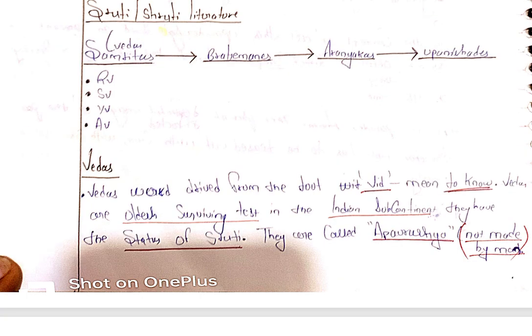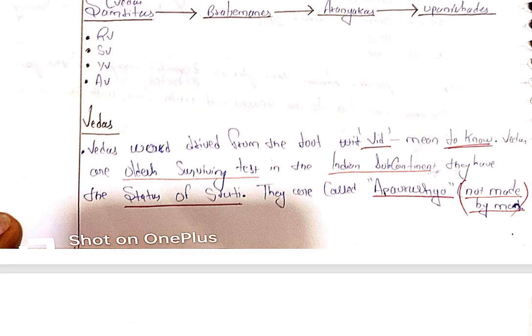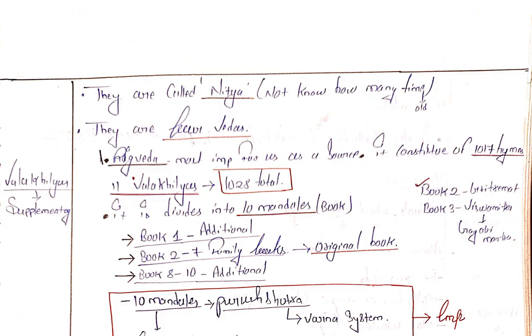So we are talking about the Vedas. The word Veda is derived from the root word vid, which means to know. Vedas are the oldest surviving texts in the Indian subcontinent. They have the status of Shrutis. They are part of the Shrutis. They are called Apaurusheya, not made by man.